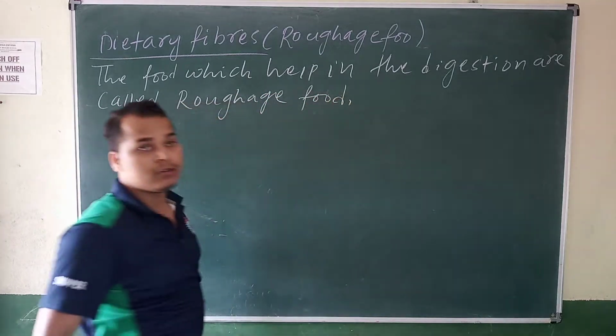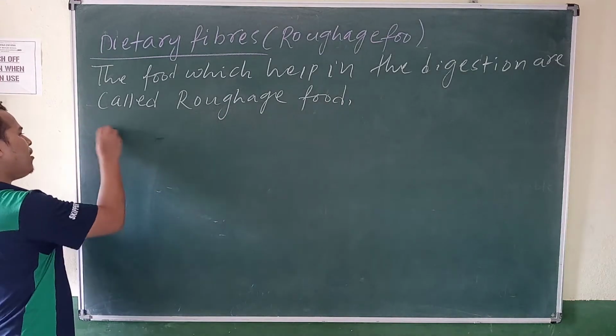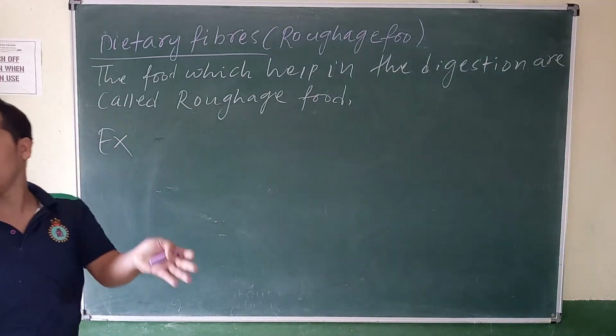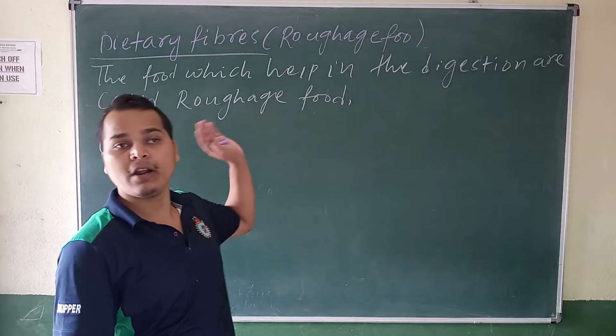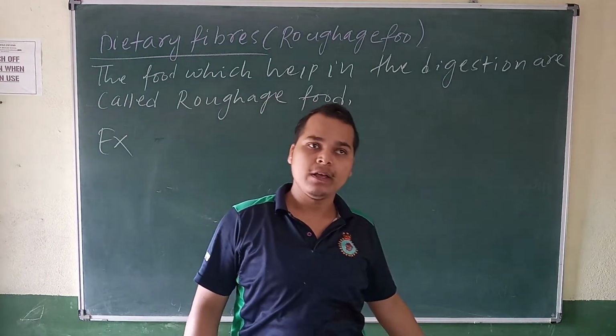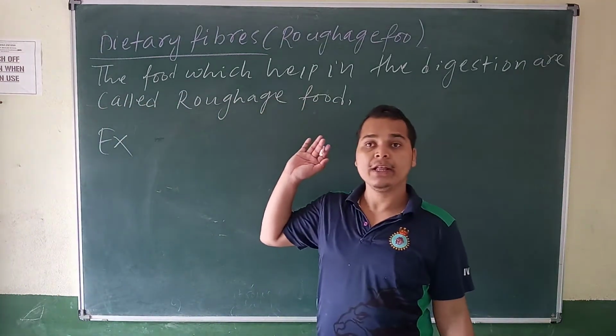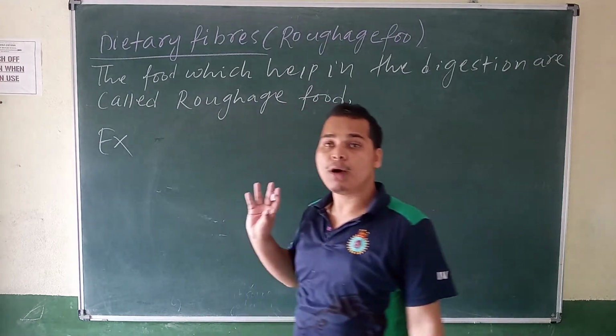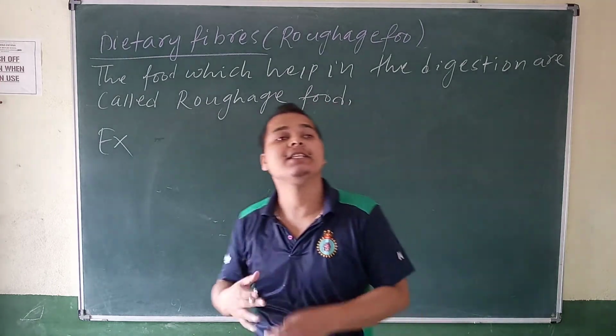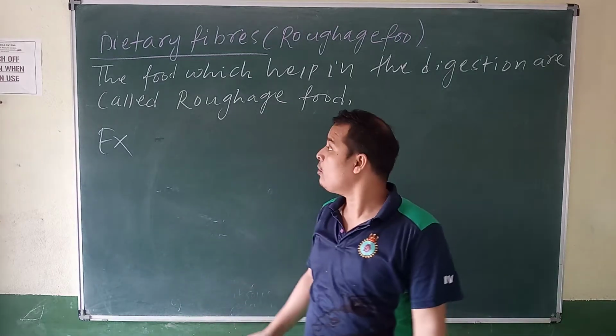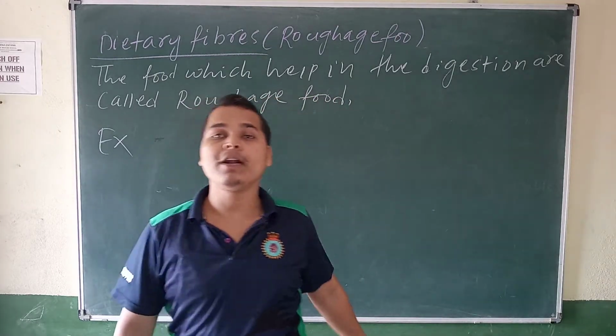Yes or no? So tell me some examples. These are not nutrients. This food cannot provide nutrients; it can provide only water, and it helps in the digestion of other food. So tell me some examples of dietary fiber.